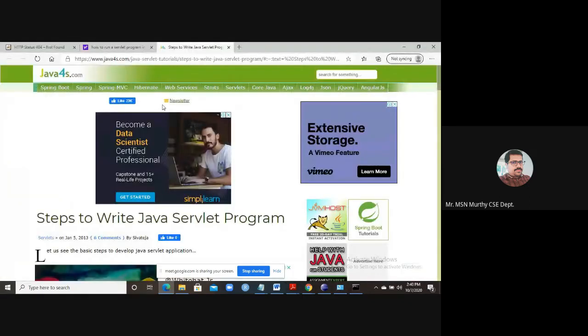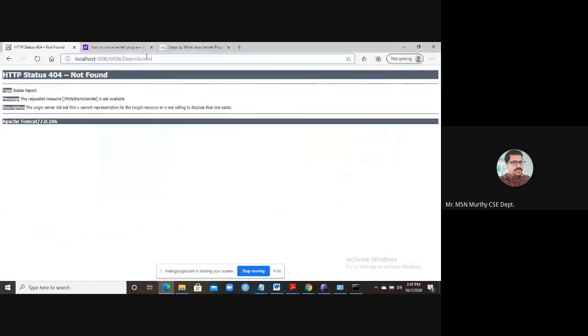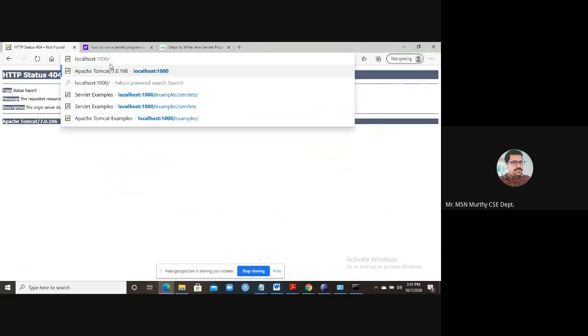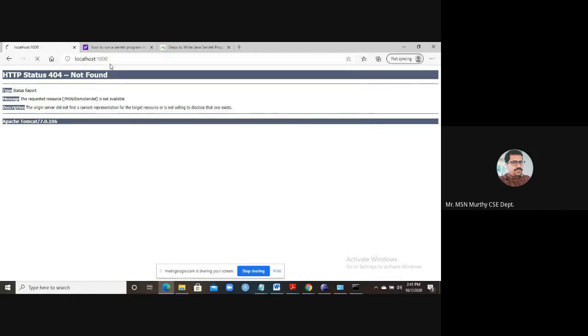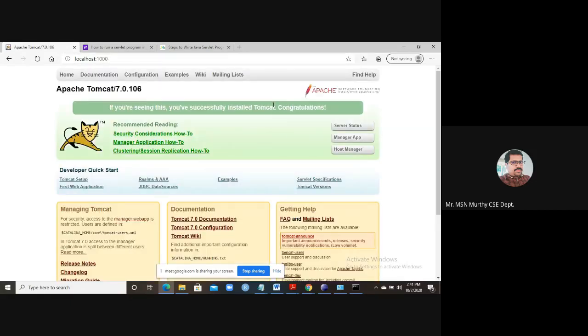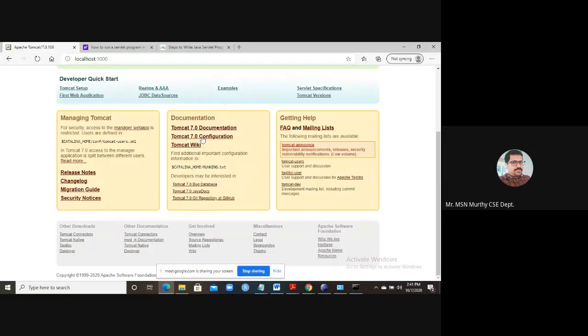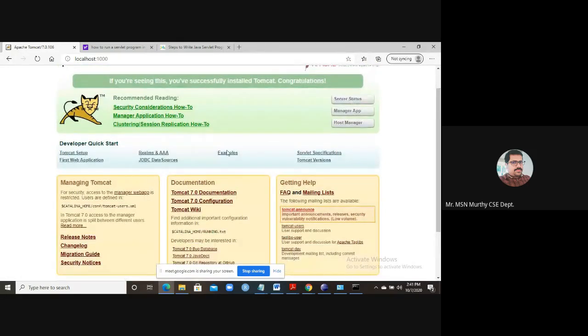Open a browser like this. Check whether this localhost, whether this Tomcat is running or not. This is the web page, the home page of Apache Tomcat. You can see all the things here. If you want documentation or examples, through this interface we can execute our web applications.